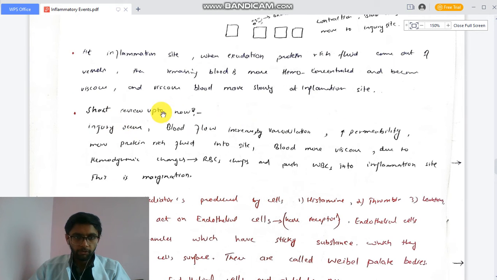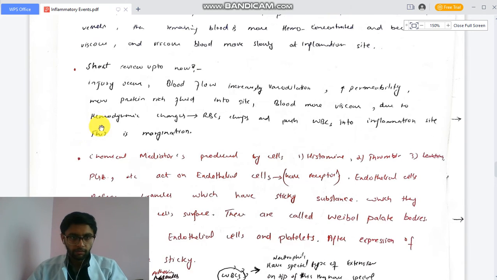Second, a short review up to now. We will review all that we have discussed. First of all, severe injury occurs, and blood flow increases by vasodilation and increased permeability. Now protein-rich fluid moves into the site. Blood becomes more viscous due to the hemodynamic changes, and RBCs clump, pushing WBC toward the inflammation site.